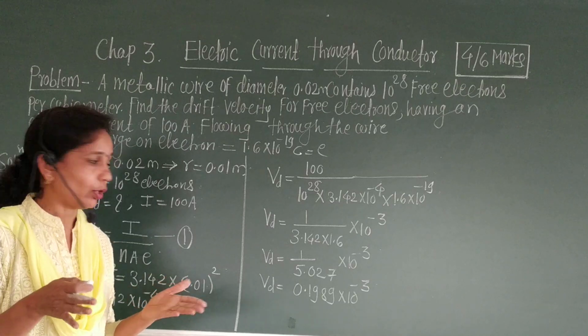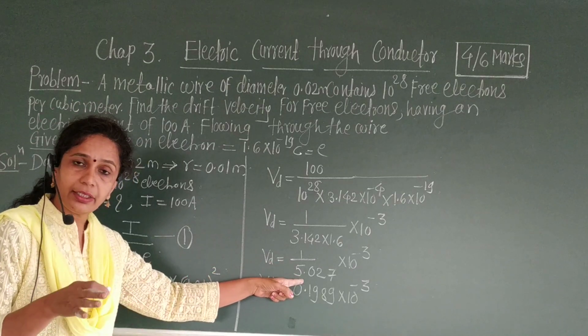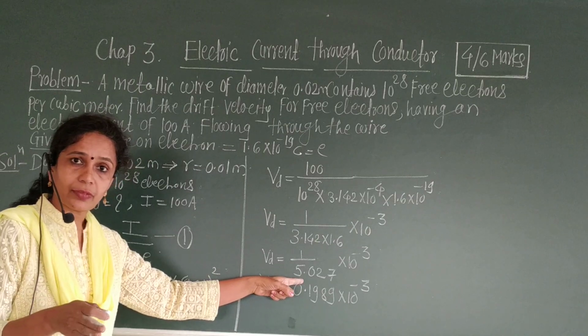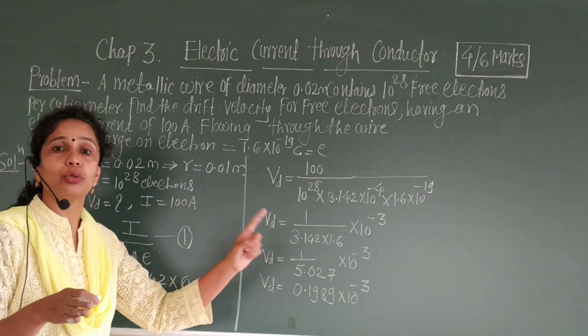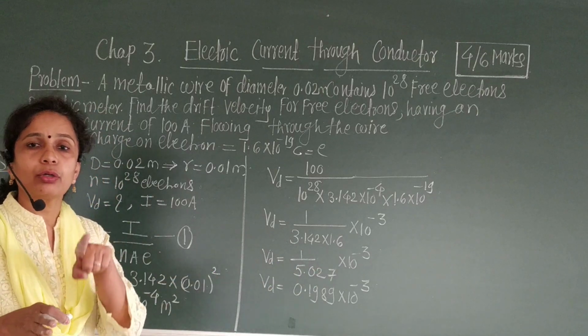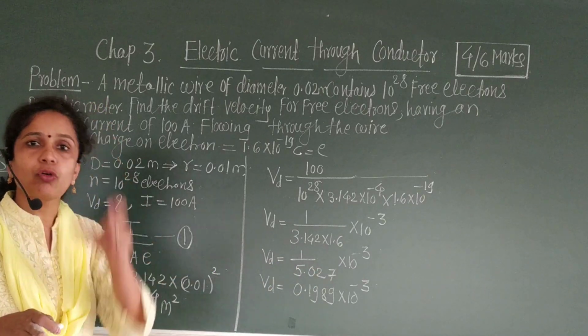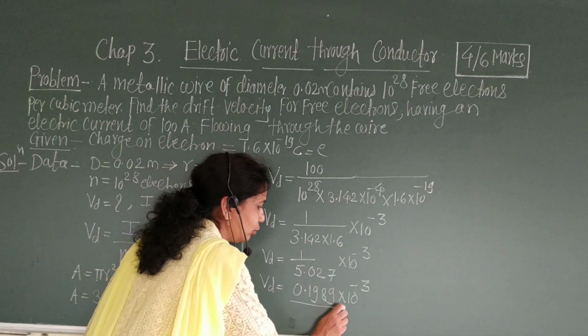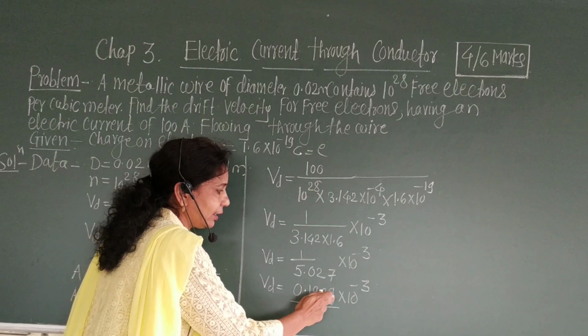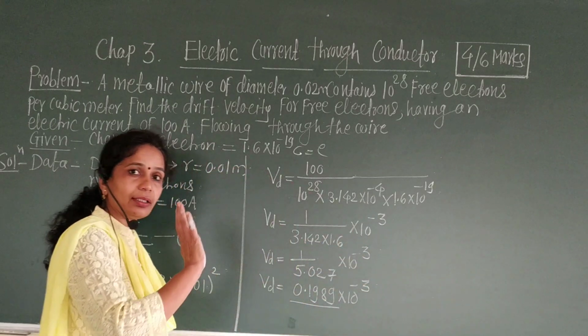Not necessary to do that. Directly you can see the reciprocal of 5.02 in your log table book in the column of reciprocals. Then we get this value, 0.1989 into 10 raised to minus 3.